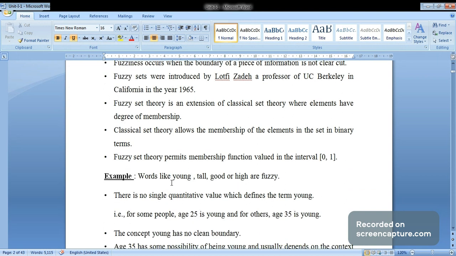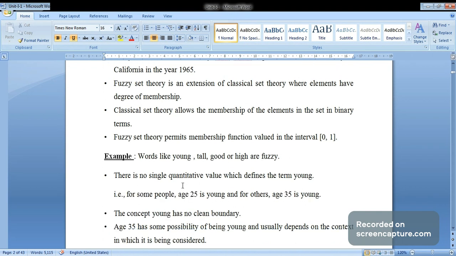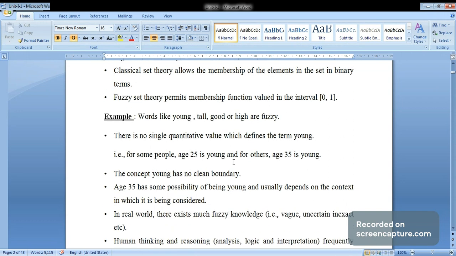For example, words like young, tall, good, or high are fuzzy. There is no single quantitative value which defines the term young. That is, for some people age 25 is young and for others age 35 is young. So words like young and tall are not defined as 0 and 1. There is no single quantitative value for tall, young, good.